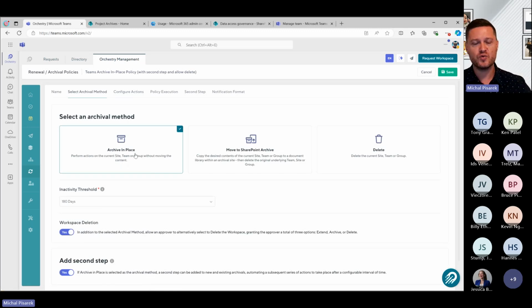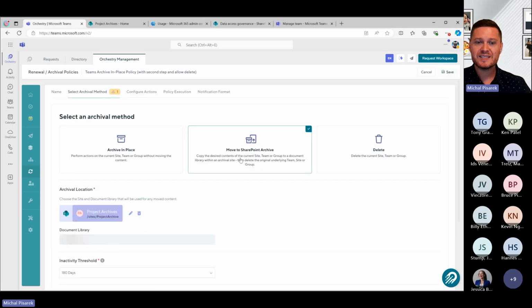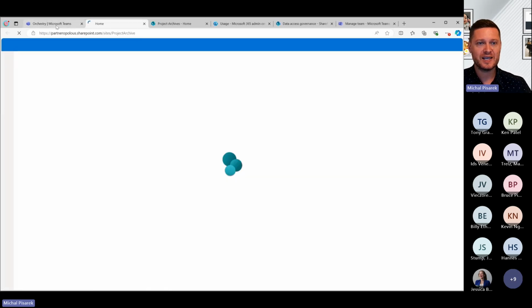And this is a really useful way we find for organizations which are archiving content which they know they might need in the future. The other way, though, which we do, and this is something that Microsoft 365 doesn't do, is this idea that you can now archive content to a particular area.